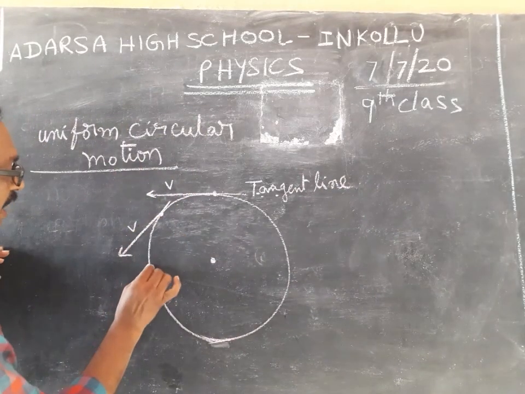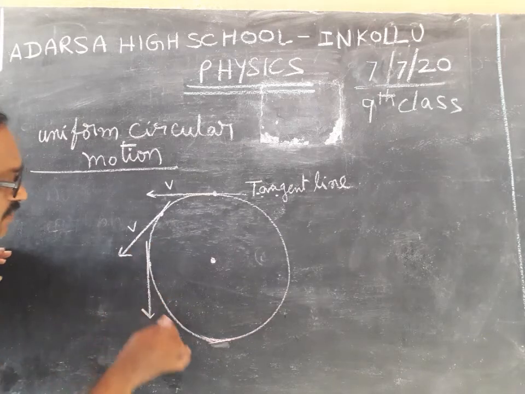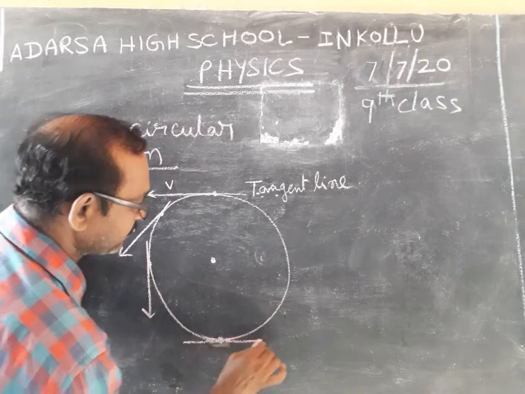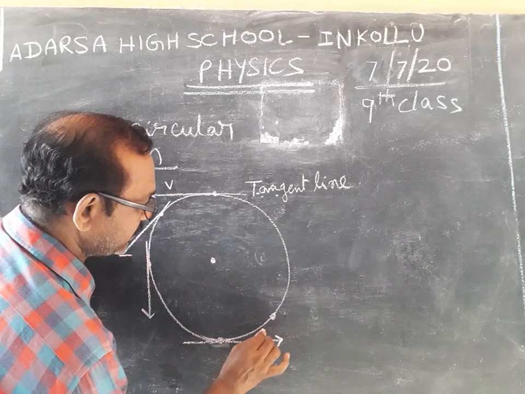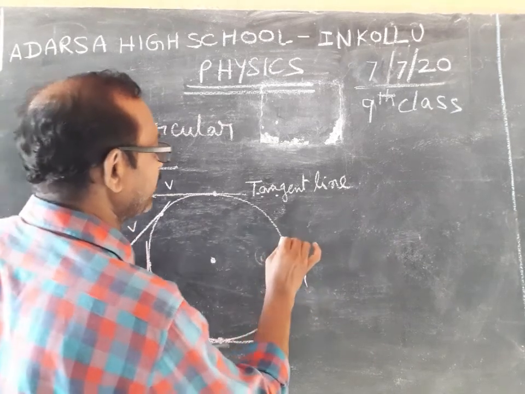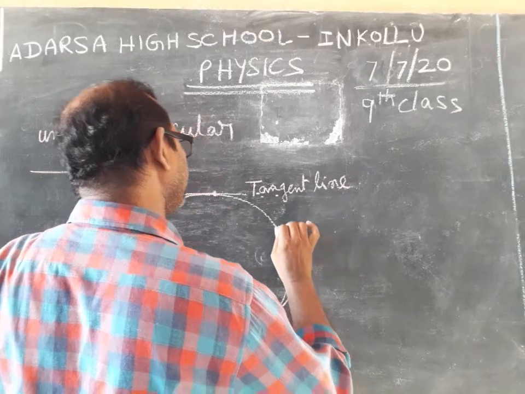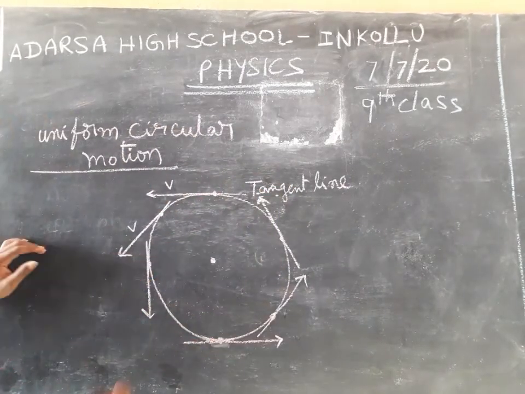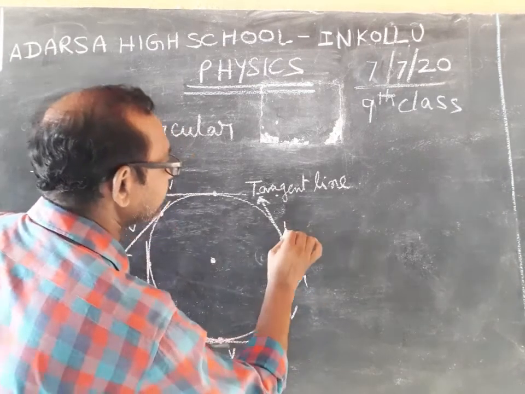This is V, and here this is V, and here this is V, here this is V, here this is V. So this is the velocity everywhere, constant velocity.